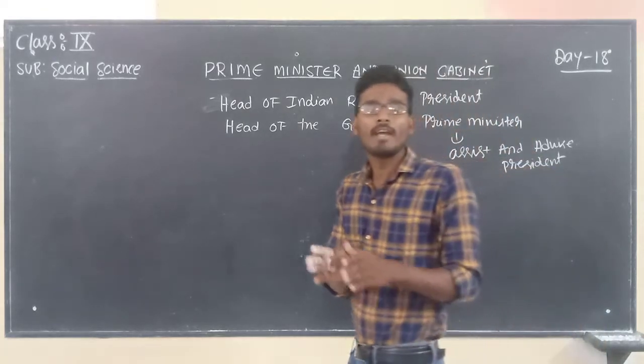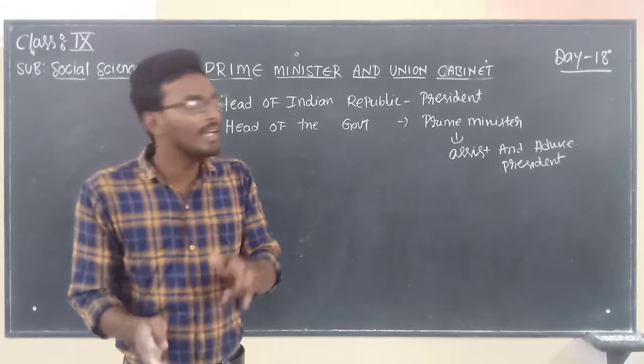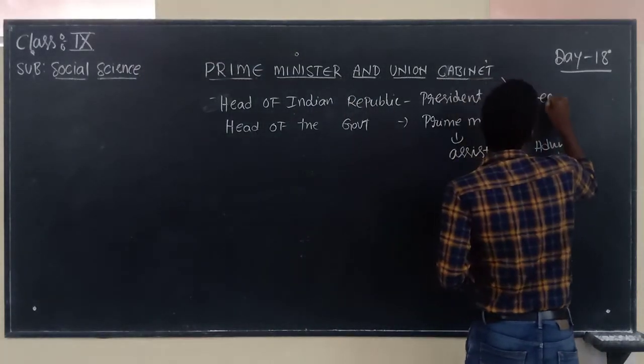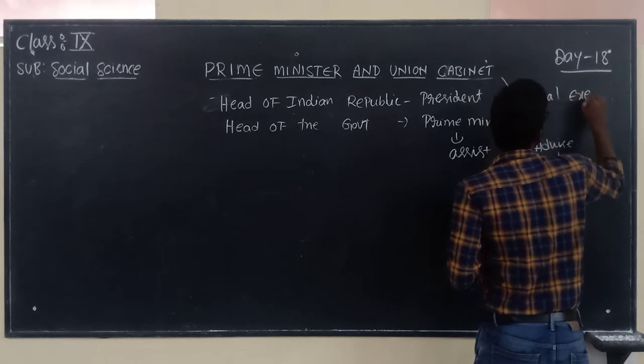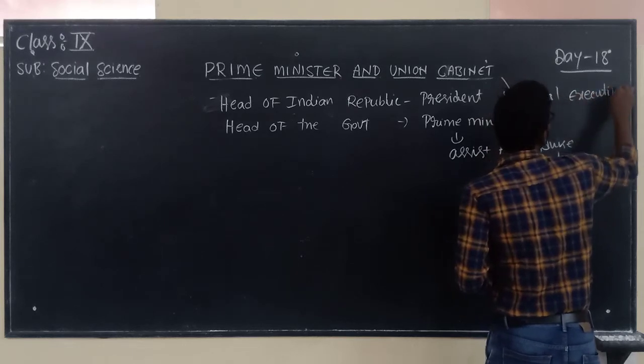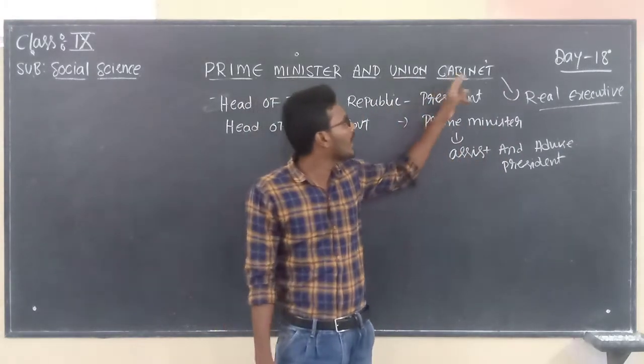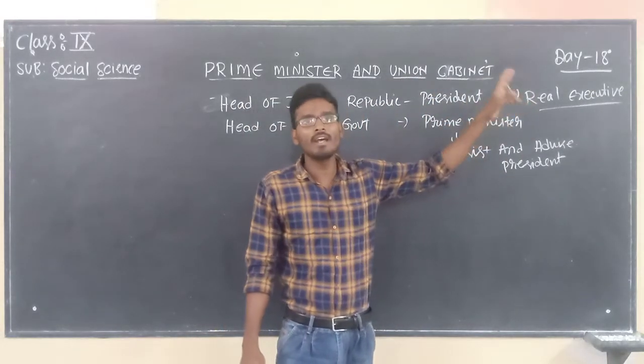That is the reason why the Prime Minister and his cabinet are considered the real executive. Even though the President is there in the executive organ, he is for namesake. The Prime Minister and his cabinet are the real executive.